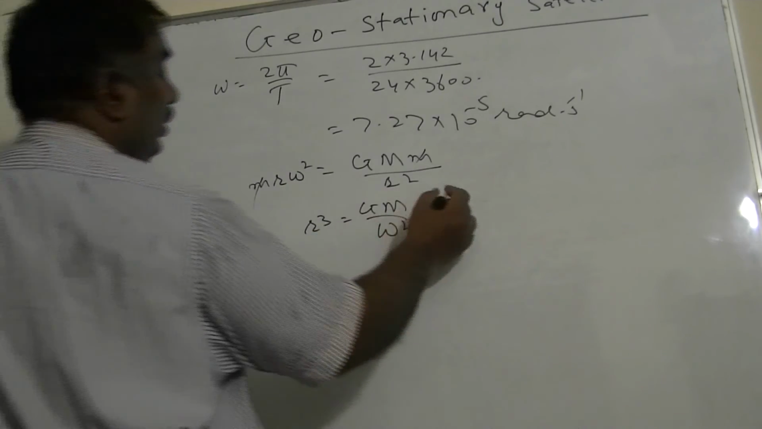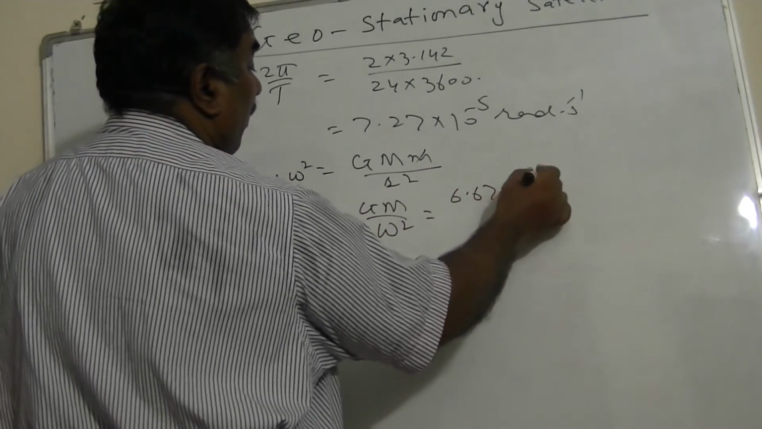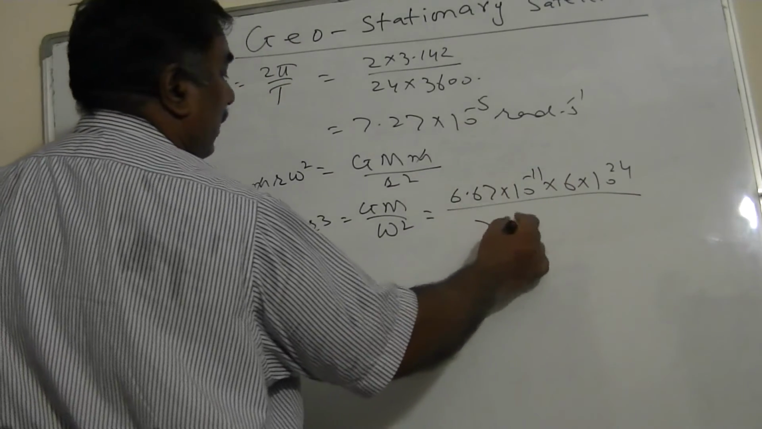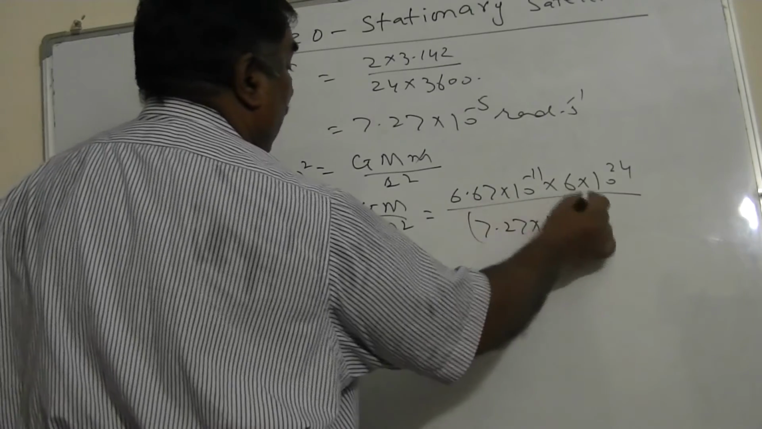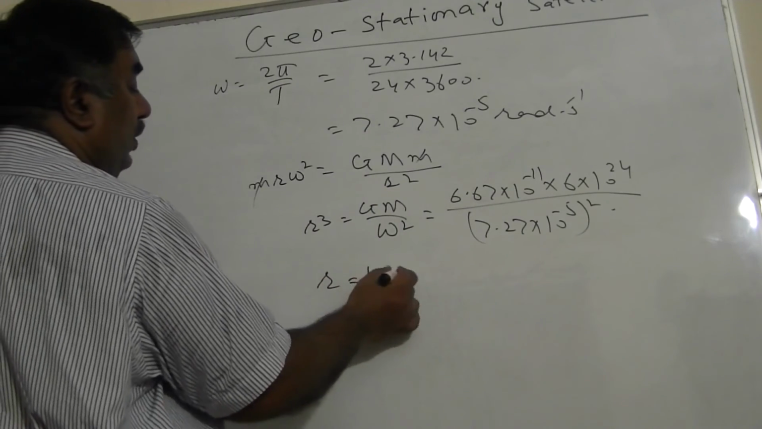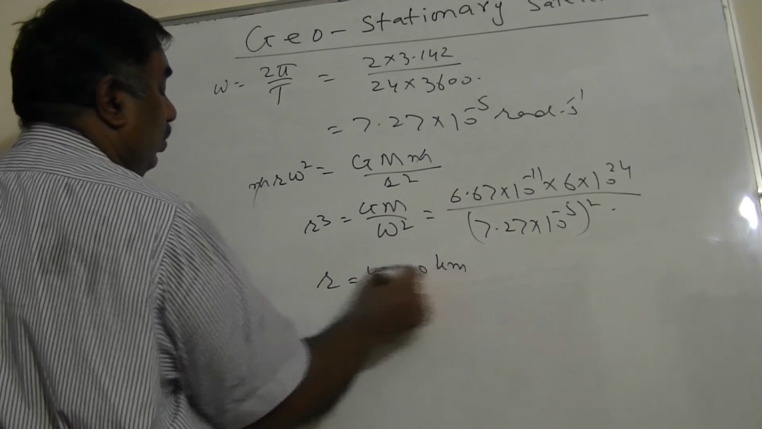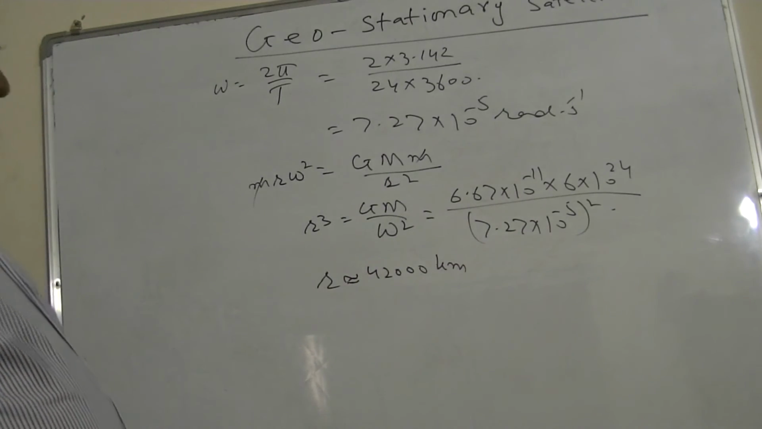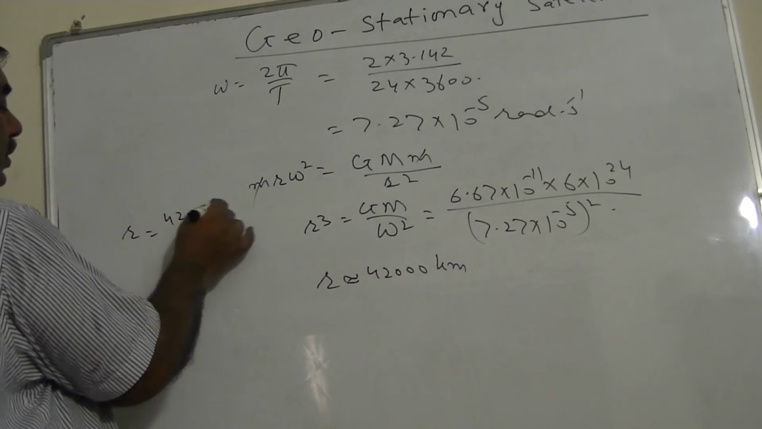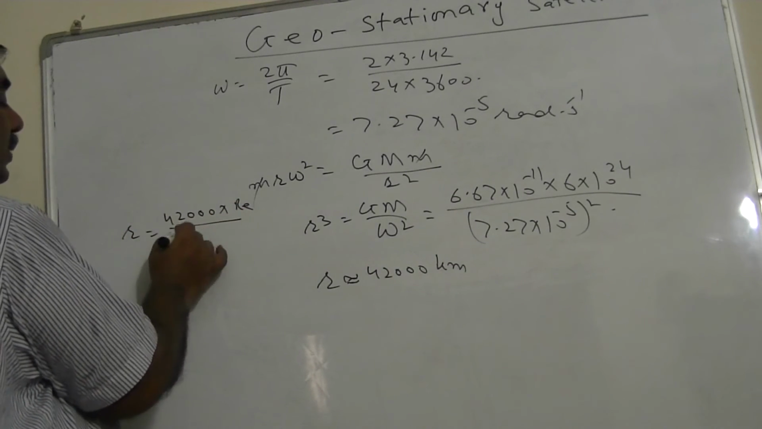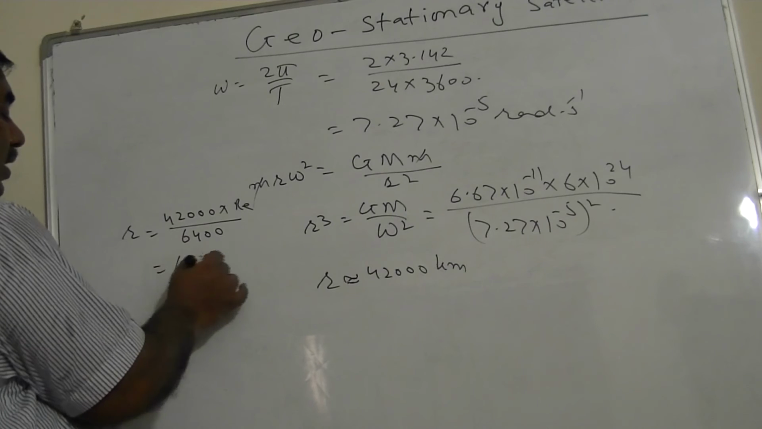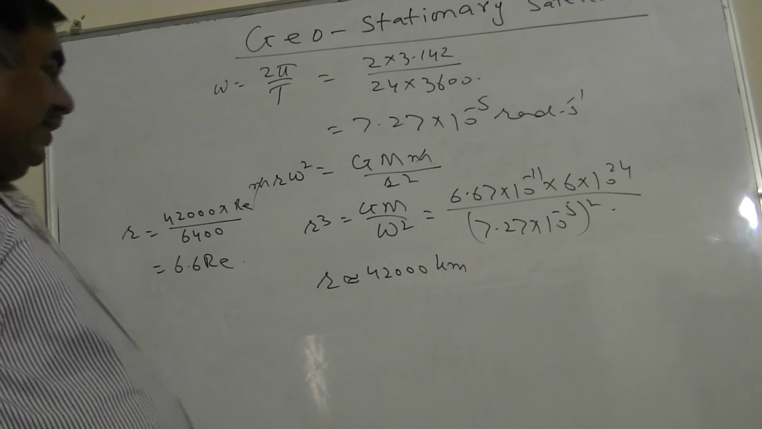Now put the values. G is 6.67 × 10^-11, M, the mass of the Earth, is 6 × 10^24, and omega I have just calculated, 7.27 × 10^-5, squared. This is r cubed, and when you find the cube root, it comes to almost 42,000 kilometers, up to two significant figures. So the orbital radius is 42,000 kilometers. You can express it in terms of RE by dividing by 6,400 kilometers. Then this comes out to be 6.6 RE. So the orbital radius is almost 6.6 times the radius of the Earth.